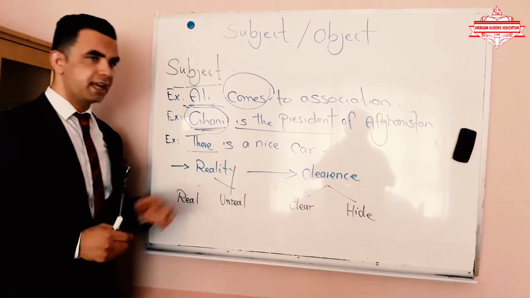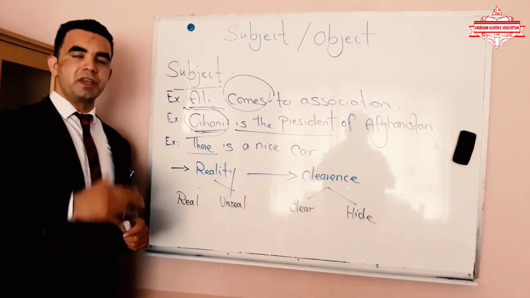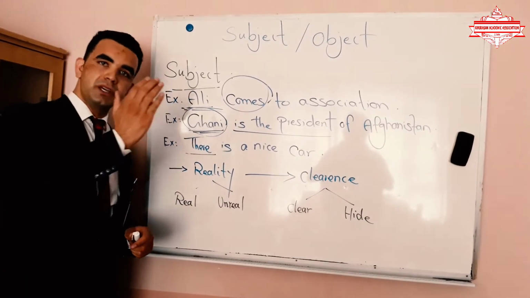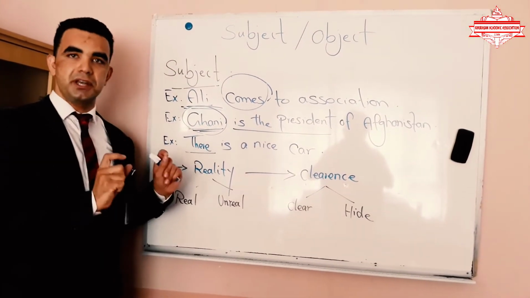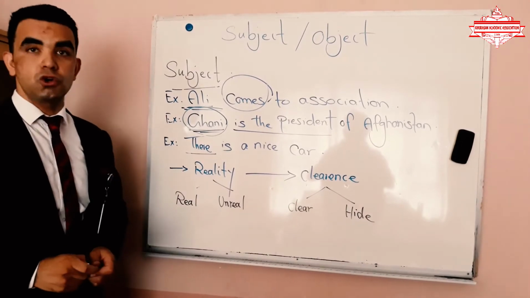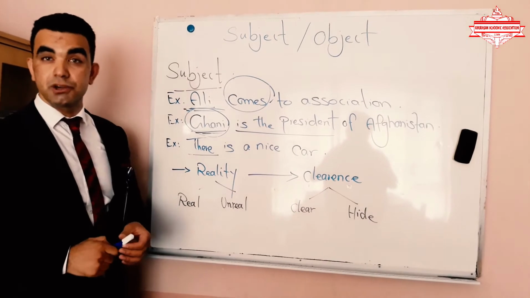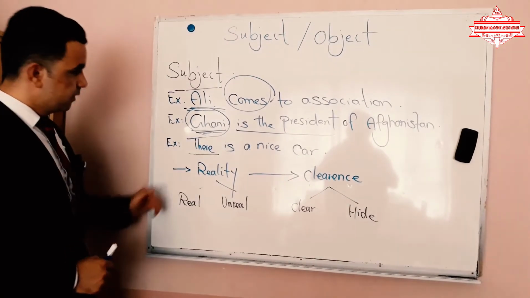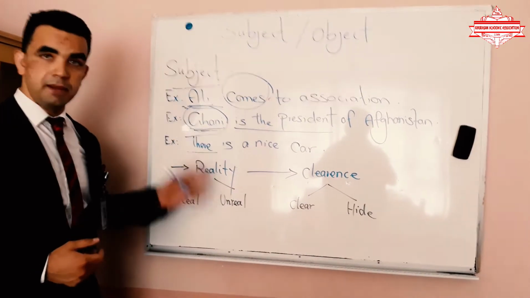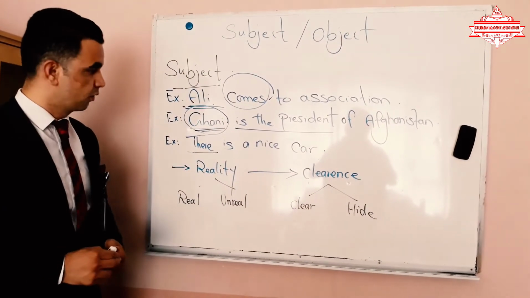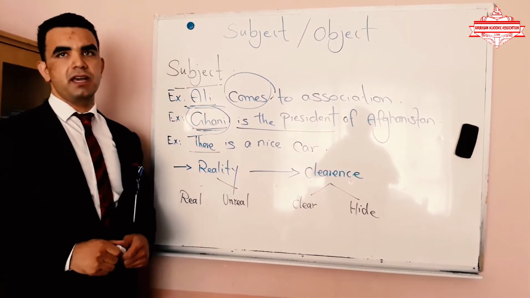The third, we say the starter of a sentence can be subject. It means we don't have any action. We are not talking about any person or thing, but we just have a word which starts the sentence. Have a look. There is a nice car. Here, the starting of the sentence is there. So there can be a real subject in the sentence. So I hope you have gotten the definition of the subject, together with some examples related to the definitions which are clarified. Right now, how many types of subject do we have?